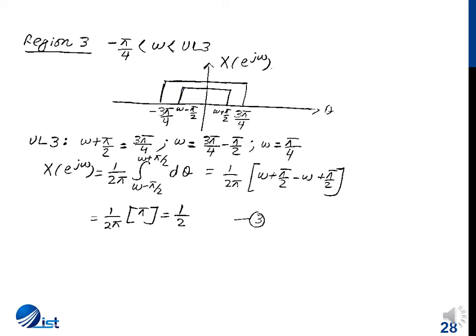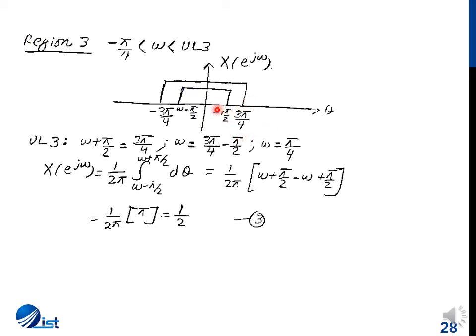Region 3 is the full overlap region. Now both these gate functions are fully overlapping, or we could say that the smaller gate function is fully overlapping with the wider gate function. This region starts when omega is greater than minus pi by 4, and continues till omega plus pi by 2 is equal to 3 pi by 4.